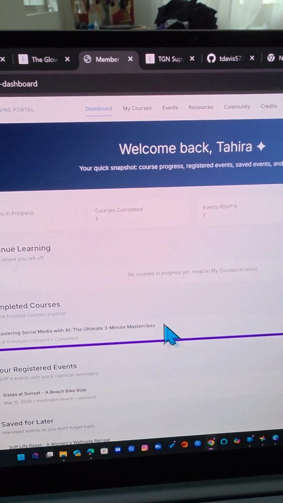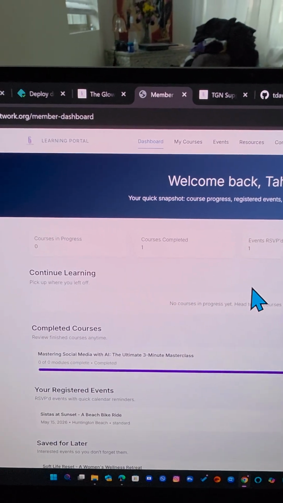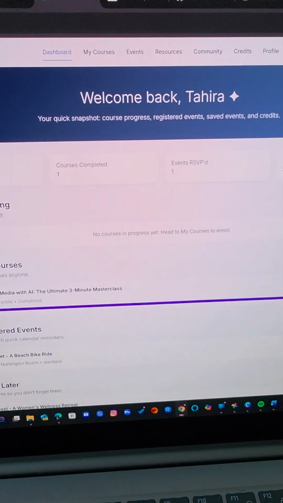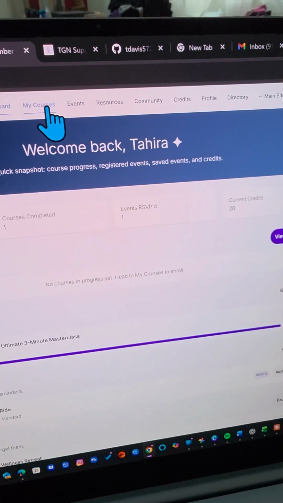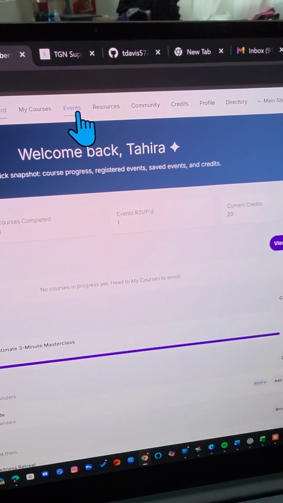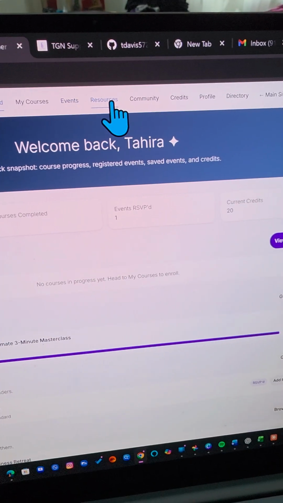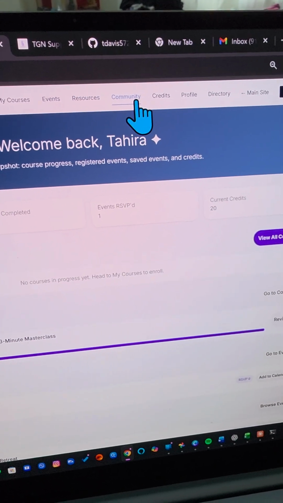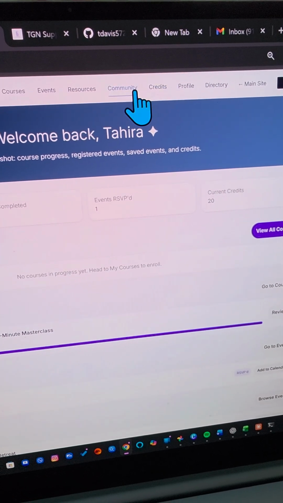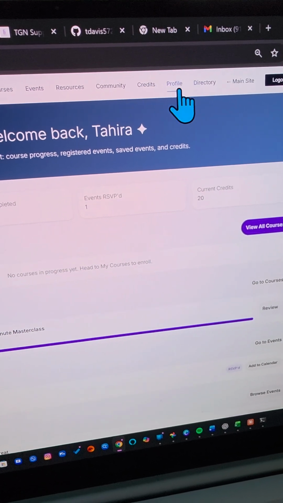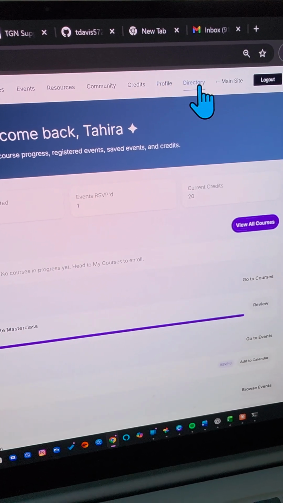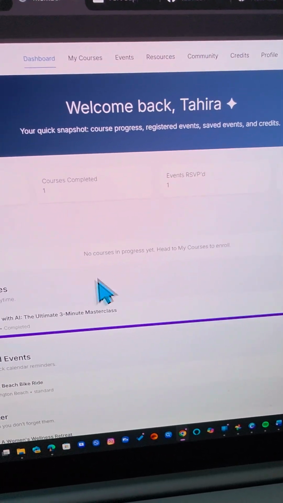So once you're logged in as a member, this is what you see. This is your learning portal dashboard. And besides the learning portal, there's also other stuff in here that's really cool. This is where the courses are. These are events you can register to. We have a resource page, which I'll show you in a minute. Community pages like our Reddit, and this is our credits page. Profile, all members get a profile, and then this is the directory for the members. But on this page is what I really want to show you.